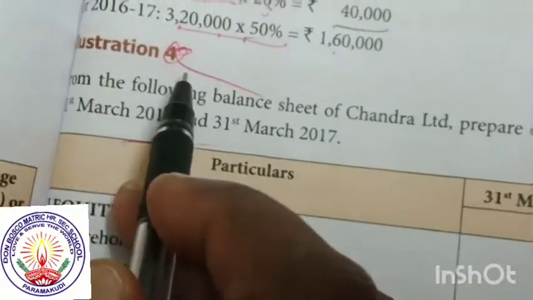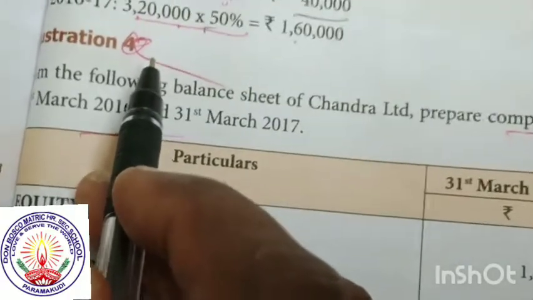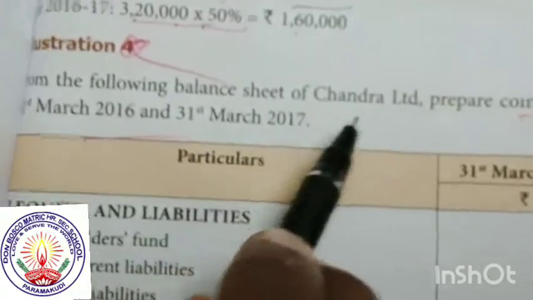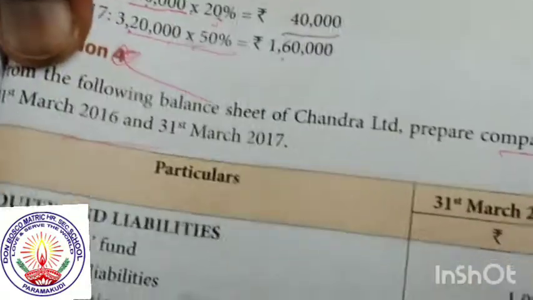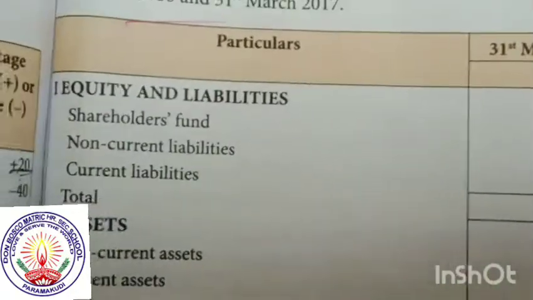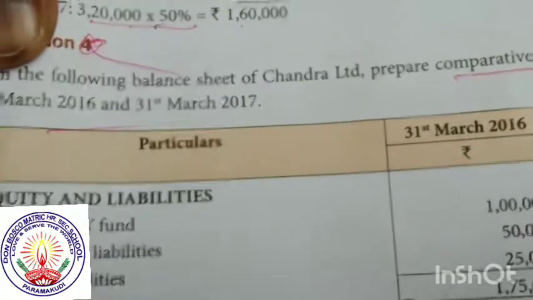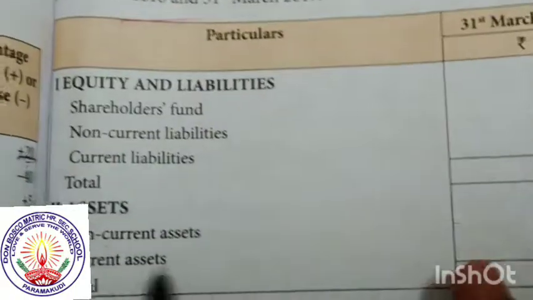Illustration 3 is the same concept. Illustration 4: just the question is somewhat different; otherwise the concept is the same, simple. The following balance sheet, prepare the comparative statement. In the question, equity and liability are given separately, in 2 columns. Otherwise nothing is different: equity and liabilities, shareholder fund, non-current liability, current liabilities, totals, assets, non-current assets, total. Here 2 columns are given. Take them directly from the question for the answer.